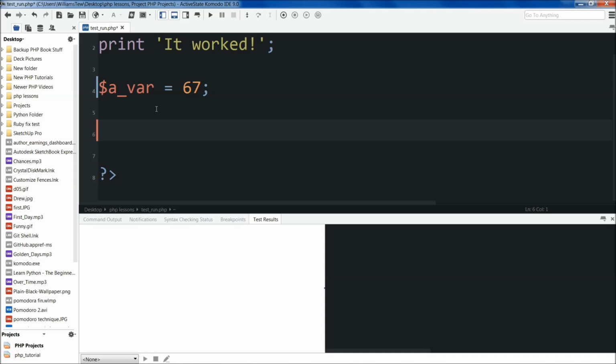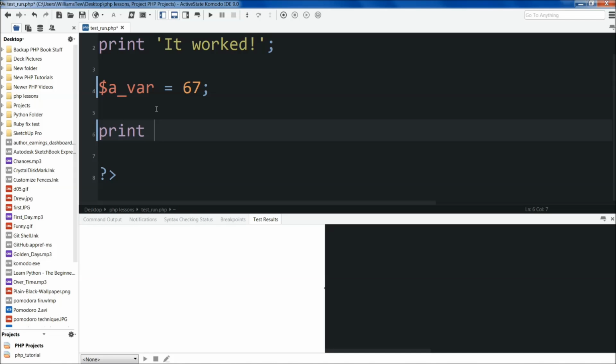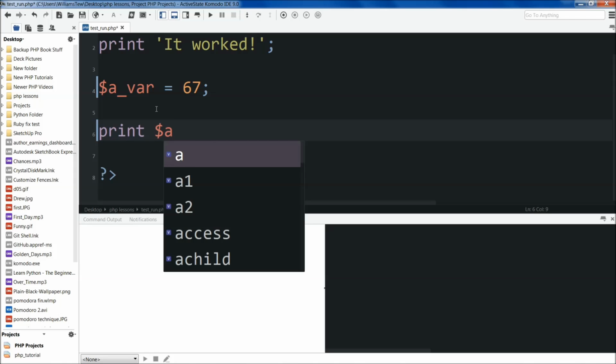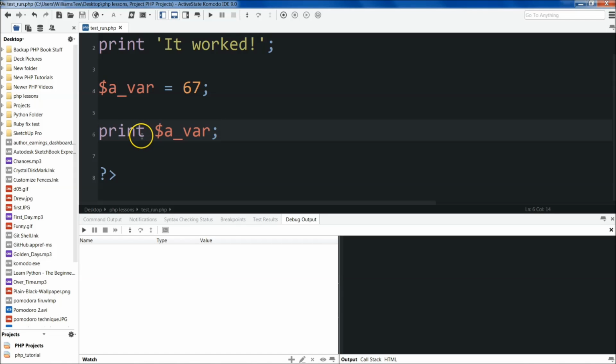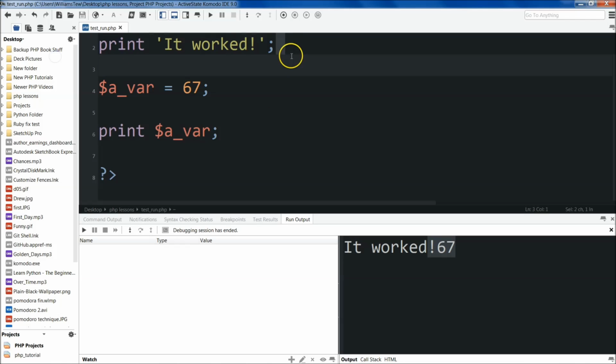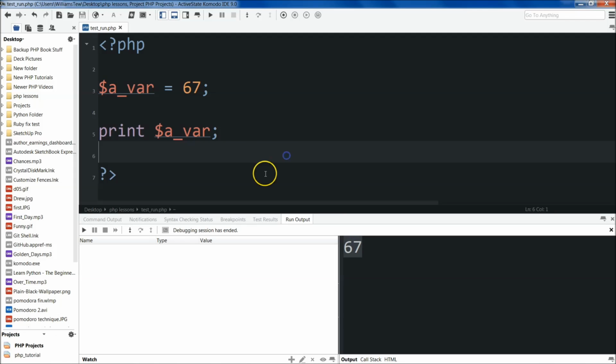So if we wanted to print this variable to the screen, we would do print a underscore var, semicolon. Now hit save, and you can run the file. There we go, 67. I'm going to come up here and just knock out this print. There we go, clean it up a bit. Oh, gotta save it. Control S, F7, 67.